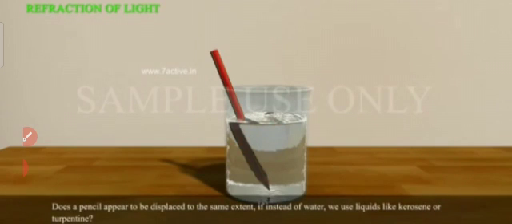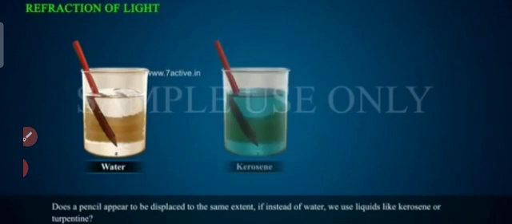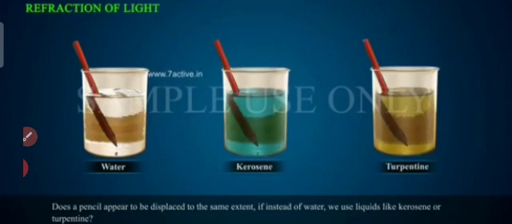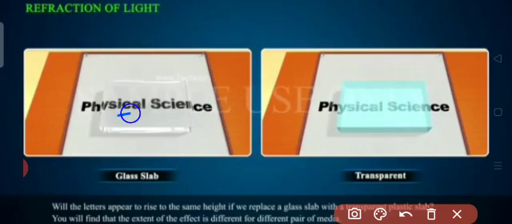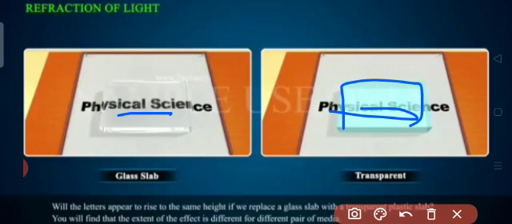Does the pencil appear to be displaced to the same extent if, instead of water, we use liquids like kerosene and turpentine? We can see different things. Glass slab and transparent slab, both you observe here. Here with the glass slab, you see the letters are upraised. Now you see a different one. Here the letters are as they are, not upraised. Here the letters came a little up.